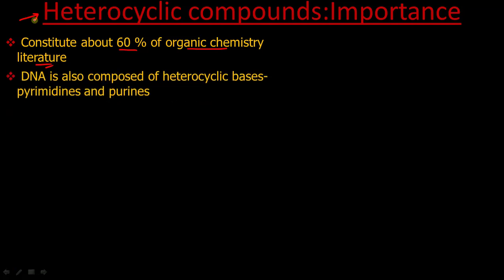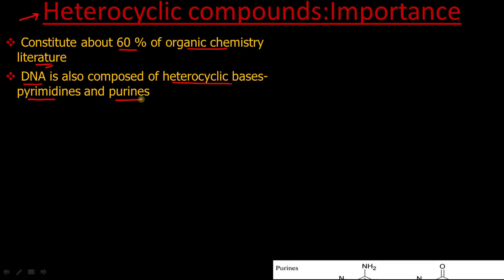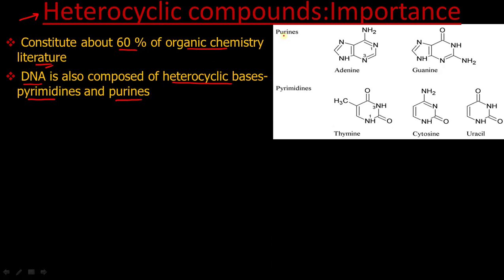It is also important for human life because DNA is composed of heterocyclic bases, pyrimidines and purines. Many medical students, as well as you, have already studied this in your BSc final year. You can see from their structures, these are all heterocyclic compounds. So they are very important for our existence also.